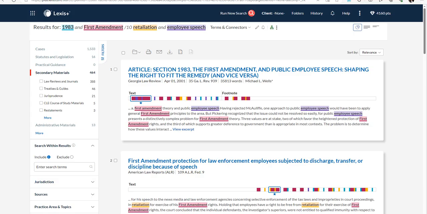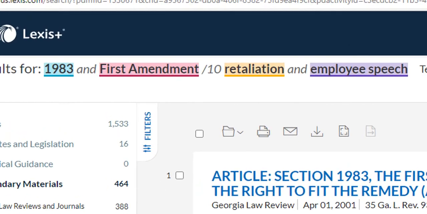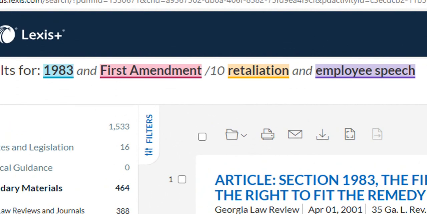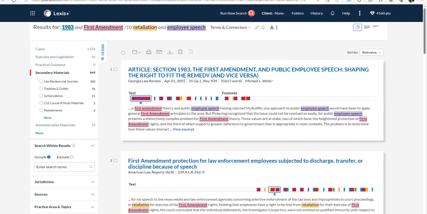Per the research method I described in the last video, let's first look at secondary materials found with our search: 1983 and First Amendment within 10 of retaliation and employee speech. There are four main types of secondary sources law students tend to use the most: treatises and guides, jurisprudences, restatements, and law reviews and journals.